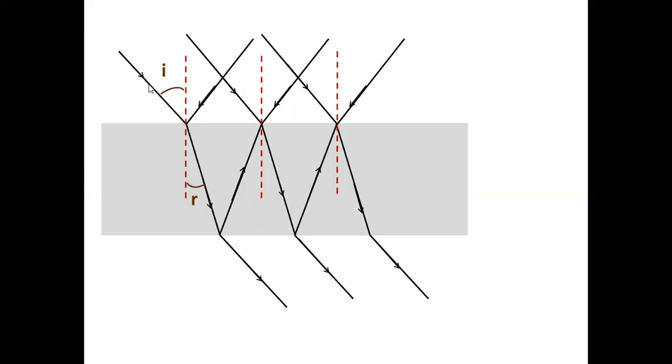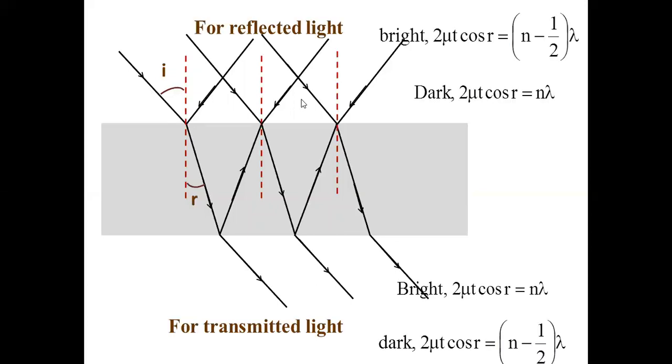Of course, here is a formula for the formation of bright and dark fringes. What is the condition for the formation of bright and dark fringes? If a bright fringe has to be formed, then the condition is path difference 2 mu t cos r equal to (n minus half) lambda. For the formation of a dark fringe, it is 2 mu t cos r equal to n lambda. Of course, this is not so important for entrance exams. Nowadays, you don't get many questions from this. But for the timing, if you are interested, you can take the formula. This is for reflected light.